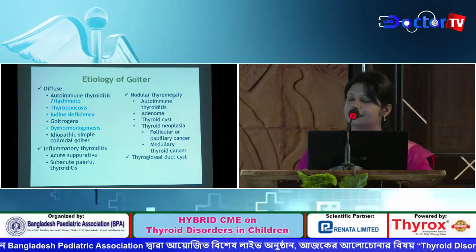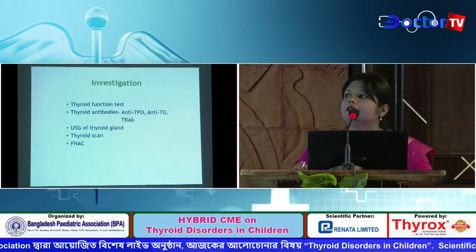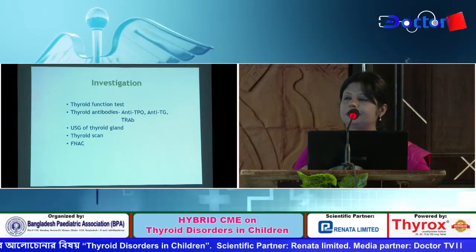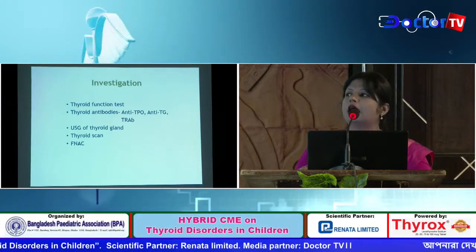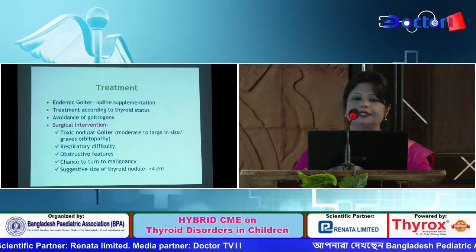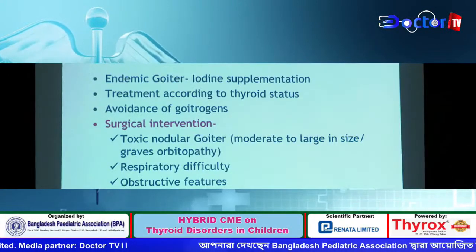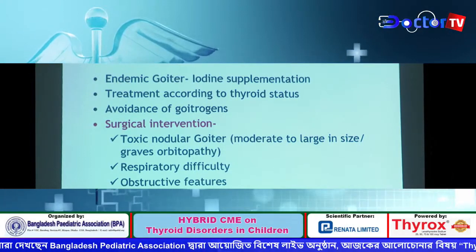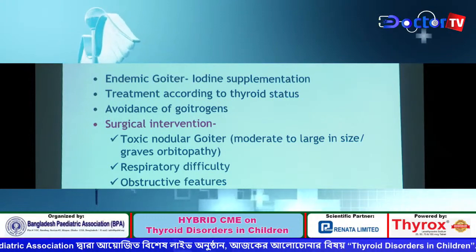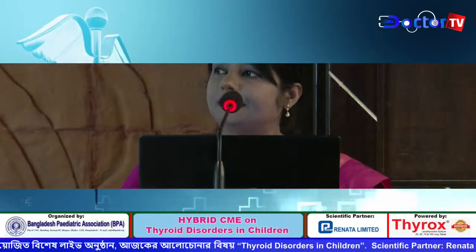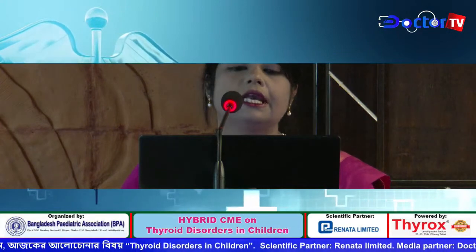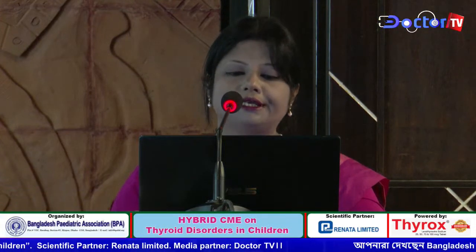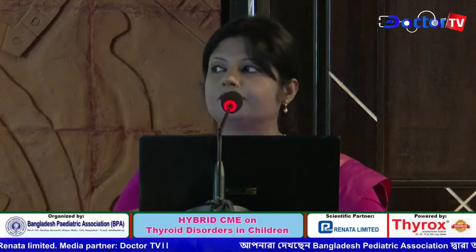and also patients with thyroid nodule and malignancy may present with goiter. The investigations include thyroid function test, thyroid antibodies, that is anti-TPO, anti-TG and thyroid receptor antibody, ultrasonogram of thyroid gland, thyroid scan and FNAC. And treatment is actually done according to the thyroid status. In endemic goiter, iodine supplementation is given and goitrogens are advised to avoid.